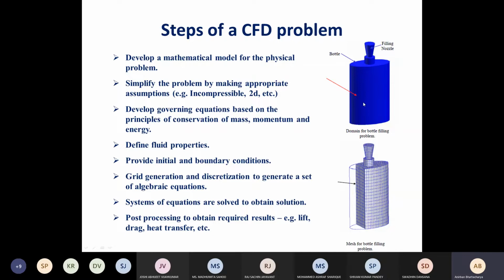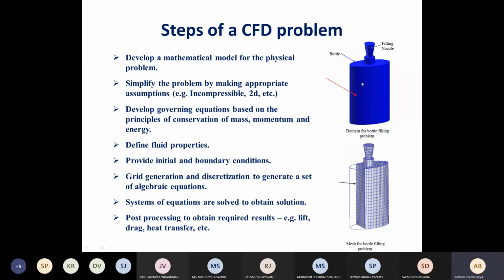So what we do is we divide it into a large number of very small parts. Each of them is called a control volume or grid, which we will study later. Then we try to simplify our problem based on what is necessary for us. For example, for this problem that I have described, we want to know the temperature and velocity profile. For obtaining temperature, we have to solve the energy equation. For obtaining the velocity, we have to solve the mass and momentum, continuity and momentum equations.